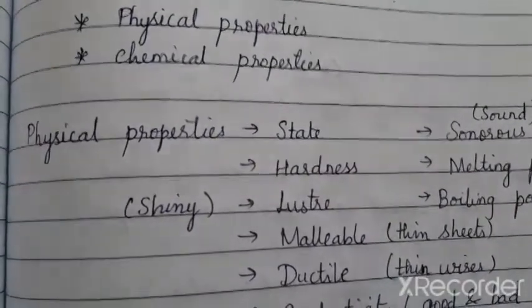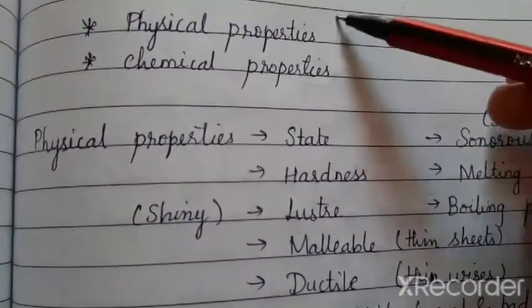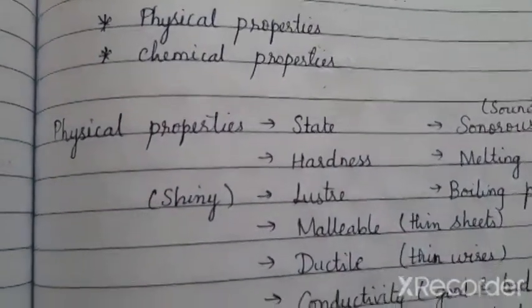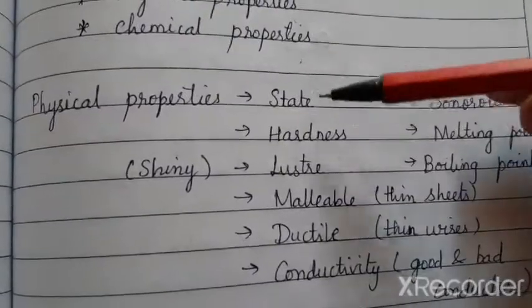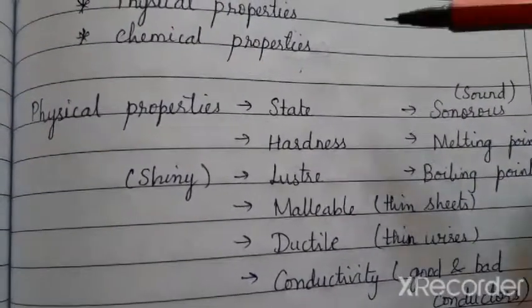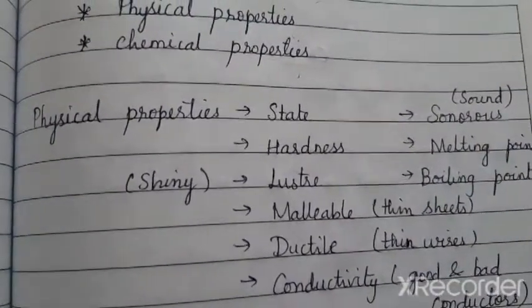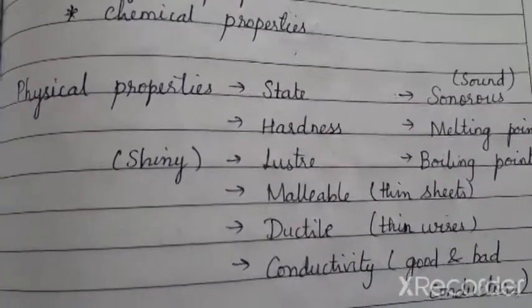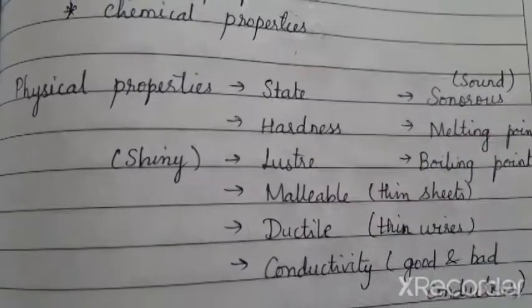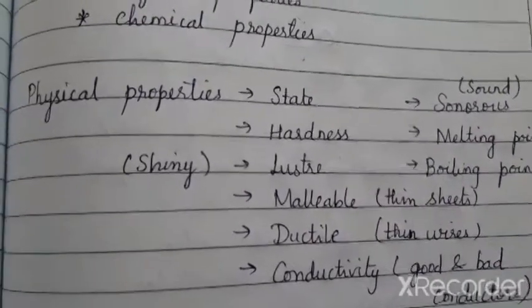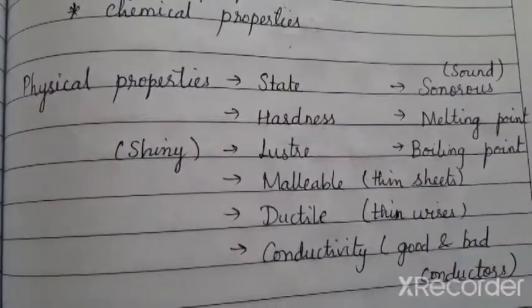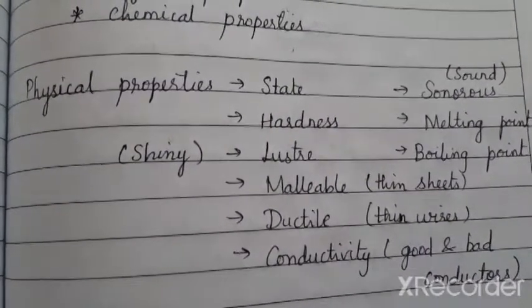Now we are going to study the physical and chemical properties of metals and non-metals. In your grade 6, you have learnt a chapter, sorting out of materials. In that, to group a material or an object, we need certain criteria.